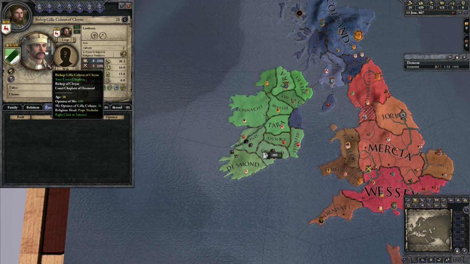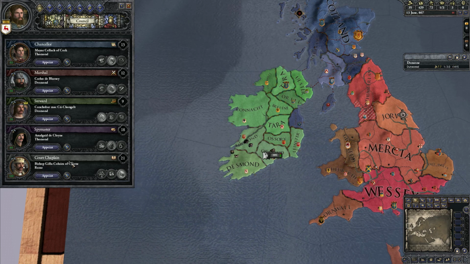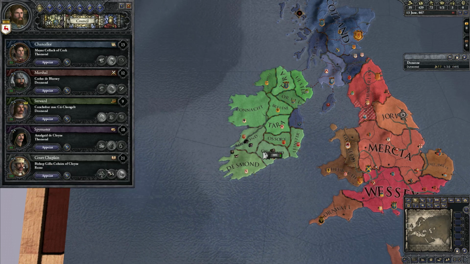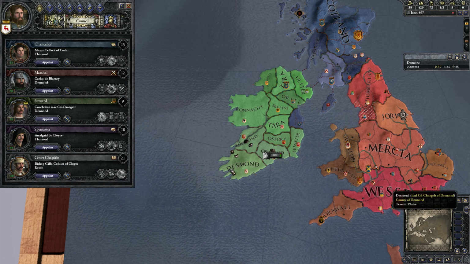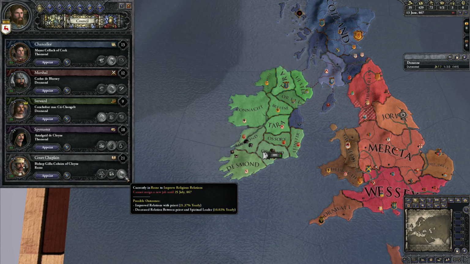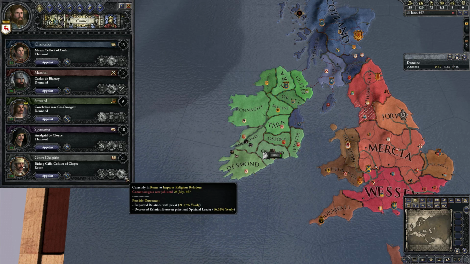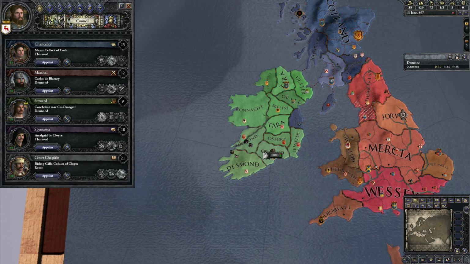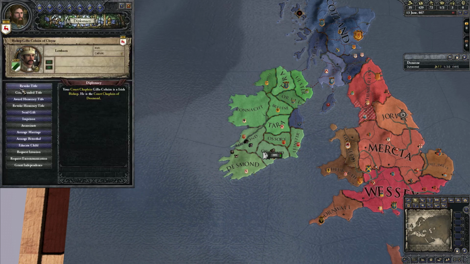And he is, unfortunately, a pretty damn good court chaplain, and this is one of the things that I do find quite comical about the game. He is the court chaplain, but if we send him to improve religious relations in our capital, in our country here, he'll essentially go talk to himself and say bad things about the Pope to himself, and convince himself that the Pope is a bad dude, which is hilarious because it makes him sound schizophrenic. But yeah, so he's going to take this money.